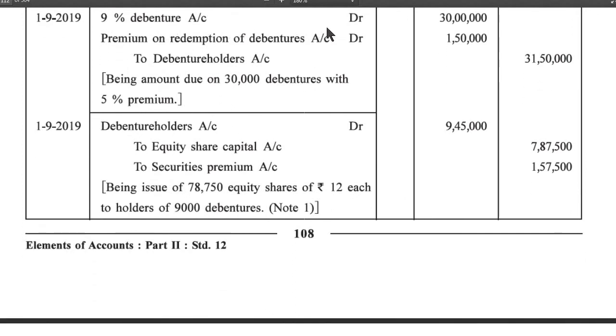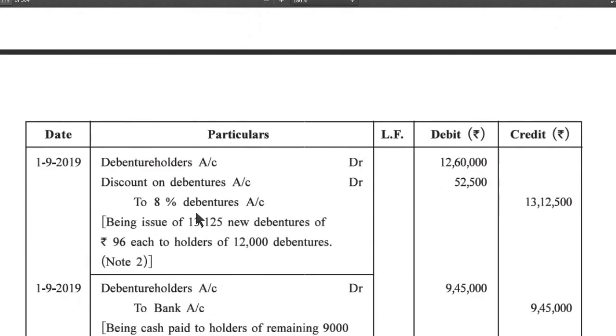1/9/2019, 9% debenture account debit 30 lakh, premium on redemption of debenture account debit 1,50,000 to debenture holders 31,50,000, being amount due on 30,000 debentures with 5% premium. 1/9/2019, debenture holders account debit 9,45,000 to equity share capital account 7,87,500, to security premium account 1,57,500, being issue of 78,750 equity shares of rupees 12 each to holders of 9,000 debentures, as per Note 1.